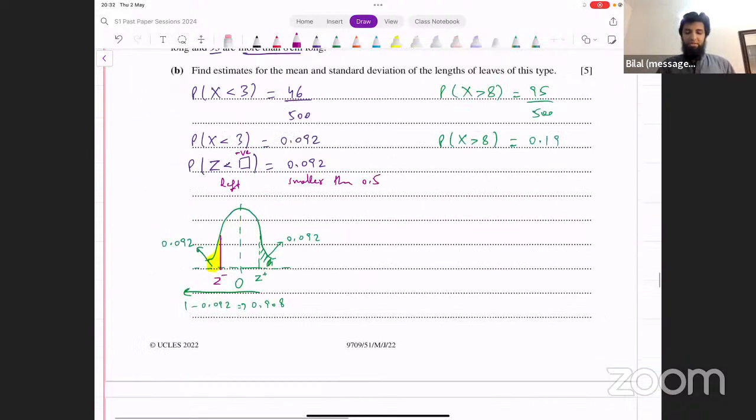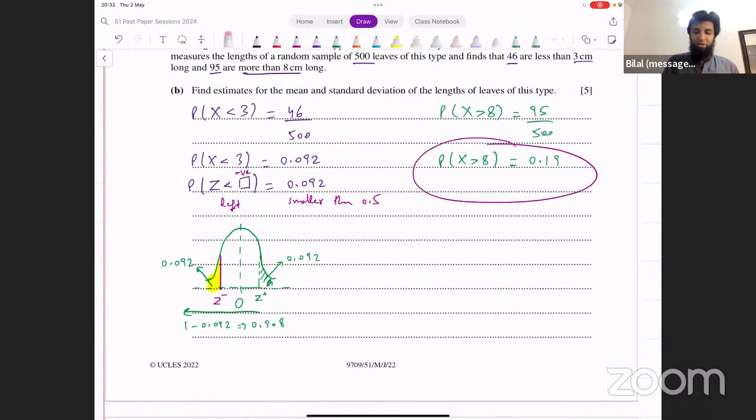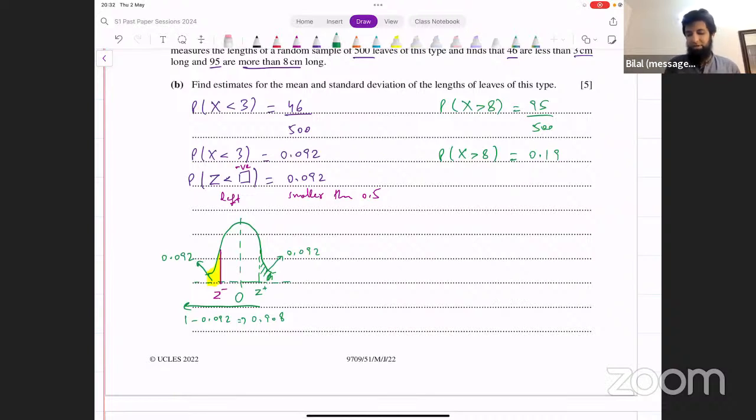Now, using the same method, we would derive another equation from this. How do we do that? We say probability of z greater than something is equal to 0.19. And again, we think of the area to the left or right. In this case, we're looking at the right side. Because of this greater than sign, the area to the right should be smaller now.